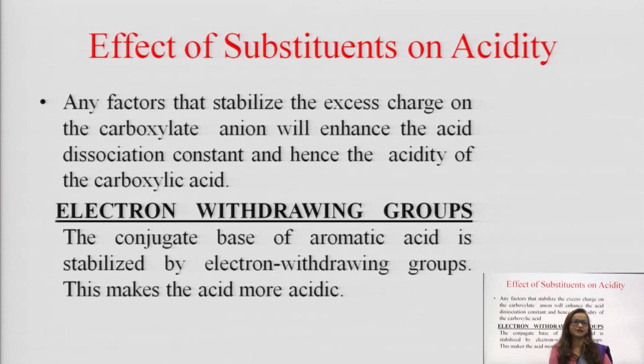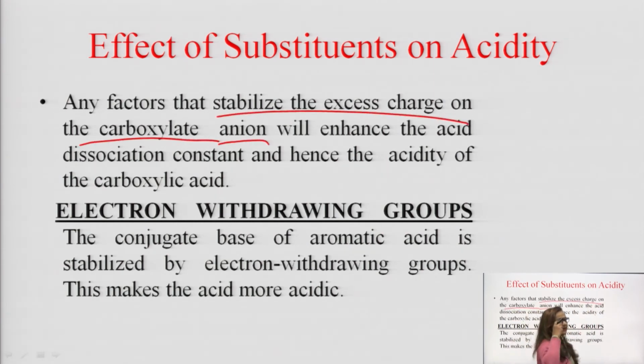Any factors that stabilize the excess charge on carboxylate anion will enhance the acid dissociation constant, enhance the acidity of carboxylic acid. It means that acidity increases when they stabilize the excess charge on carboxylate anion, because for any group it is very difficult to bear negative charge. So, if anybody comes and says okay, I will share some electron, then it will become more stable, right.